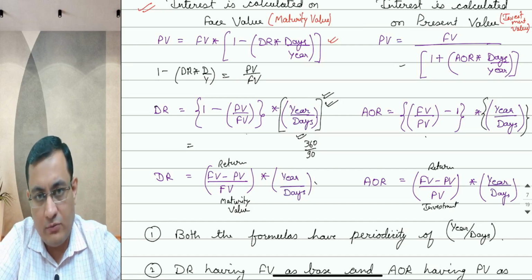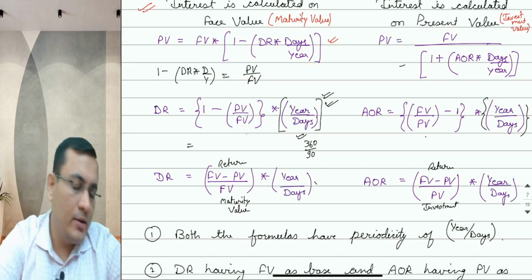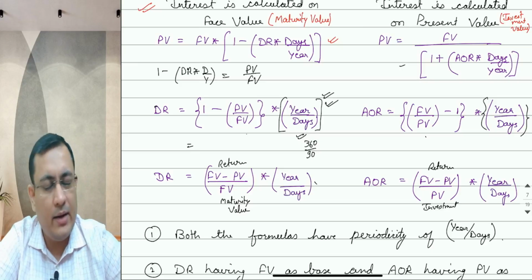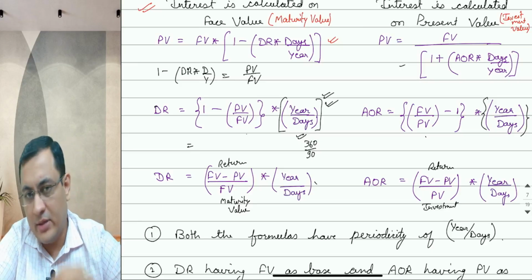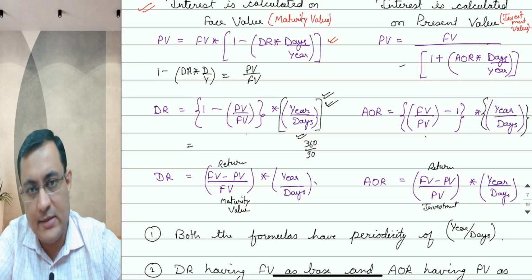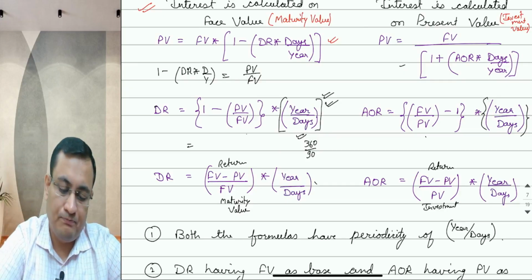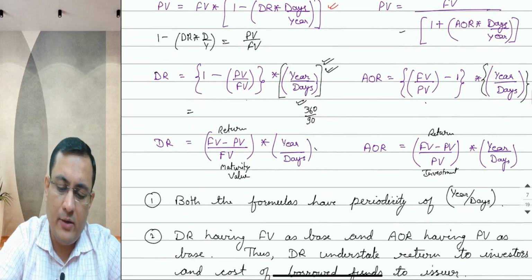Two different ways of thinking. That return is calculated on investment and it is add-on rate, and if it is calculated on the maturity value, it is the discount rate. Both formulas have a periodicity of year upon days, which we have already seen.